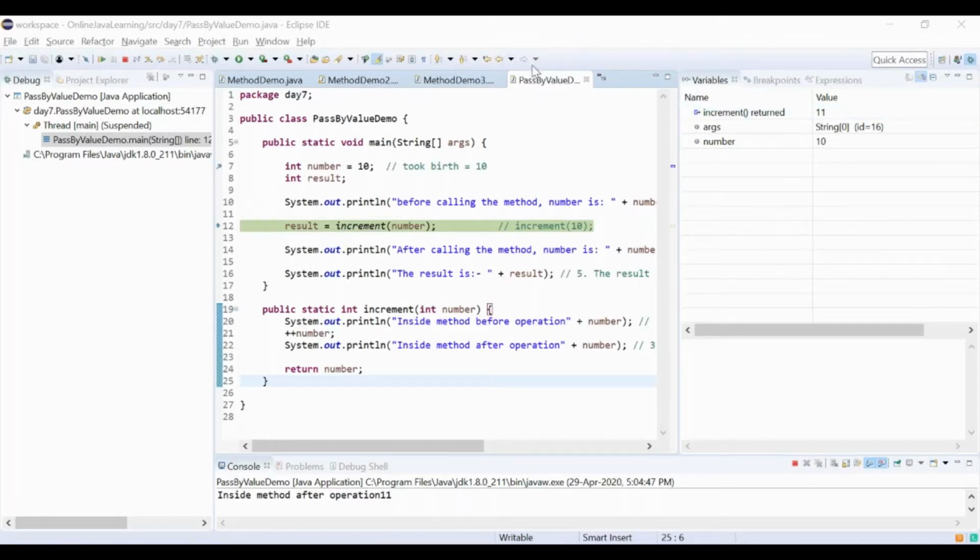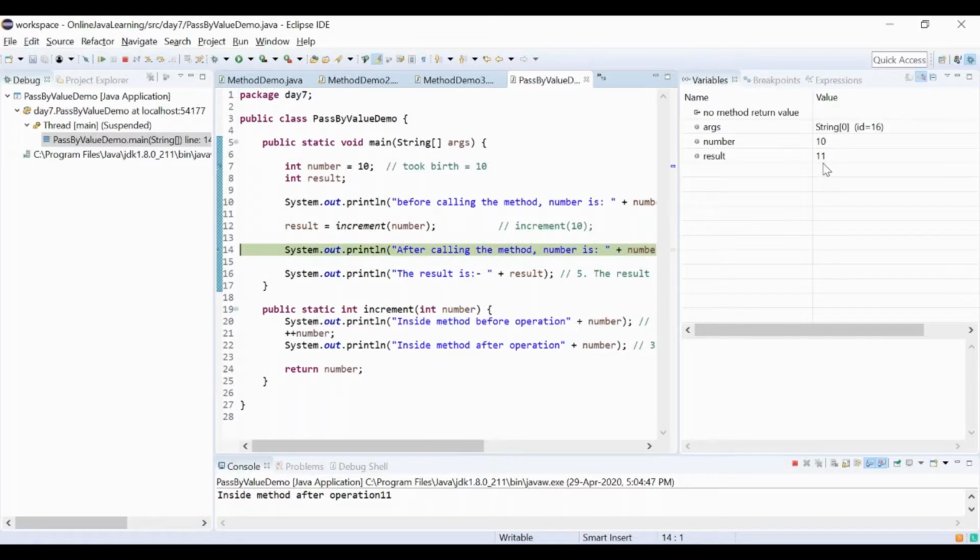Now again the drawing tool has stopped working, so I'm not sure if it will show. Not showing. Okay, so did you get it? Anyhow, see, the result comes 11. So that is the whole picture related to that. And now if I go on, at one point of time, all these numbers and the result will also die as soon as I come out of line number 17, and even the JVM will shut down.